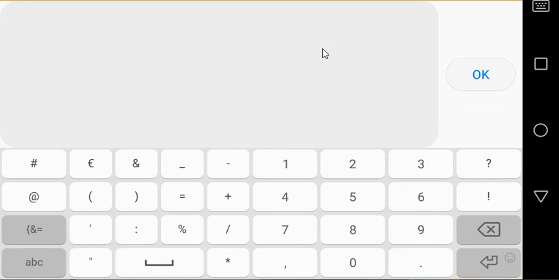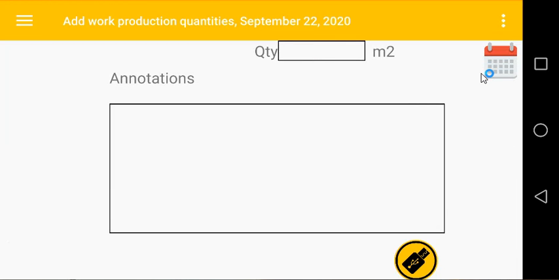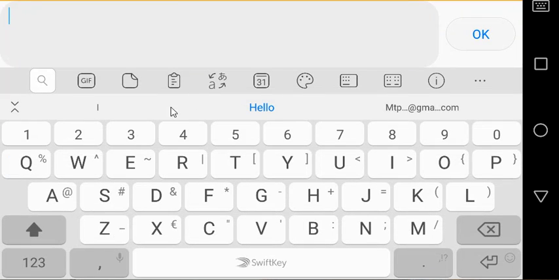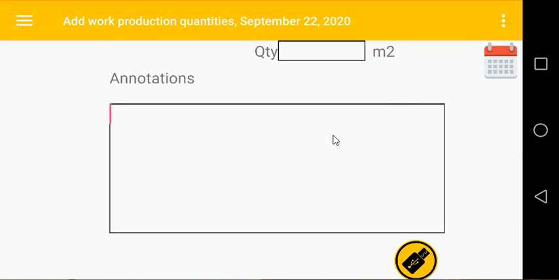Insert the total quantity that was done by the worker or the team of workers. You are allowed to select not only individual workers but a batch of workers as a team. Insert the quantity, and any annotation that might be useful you can type in here, and at the end click the yellow button again to save the data to the cloud server.